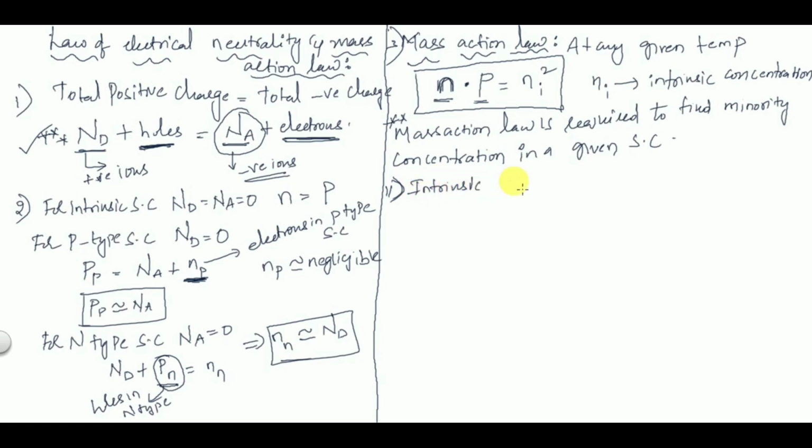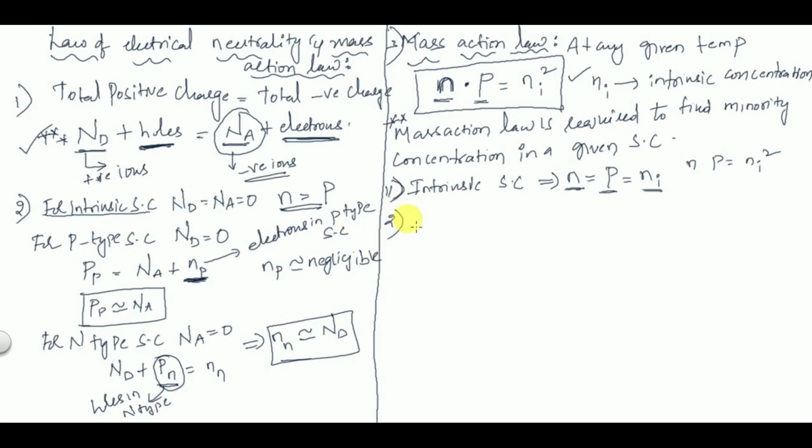For intrinsic semiconductor, we know that free electron concentration is equal to hole concentration. So for intrinsic semiconductor, N is equal to P is equal to Ni. So N into P becomes Ni into Ni, which becomes Ni square, which satisfies mass action law. So for intrinsic semiconductor, the number of electrons and the number of holes is equal to the intrinsic concentration only.